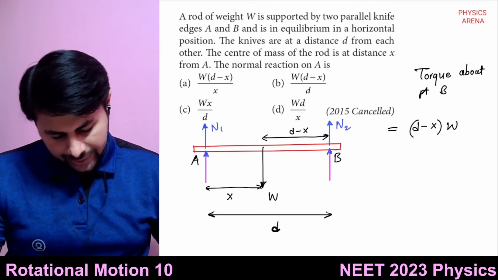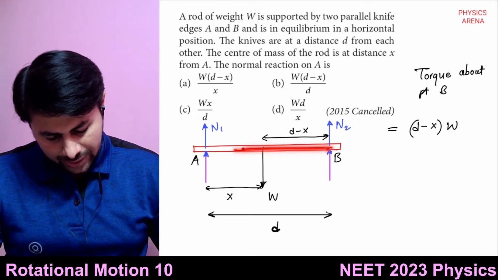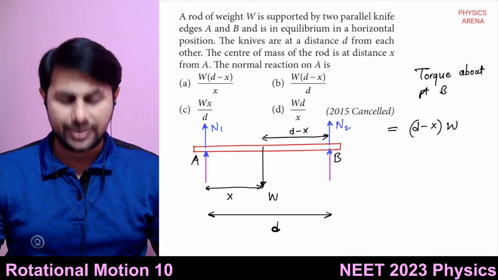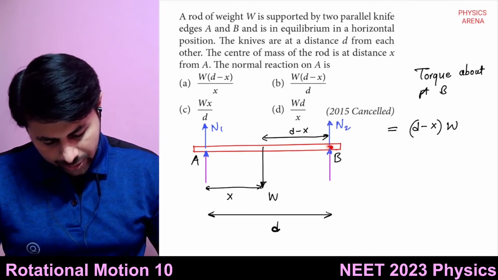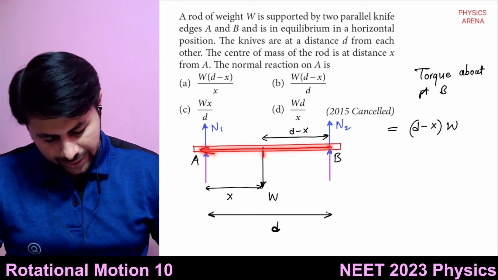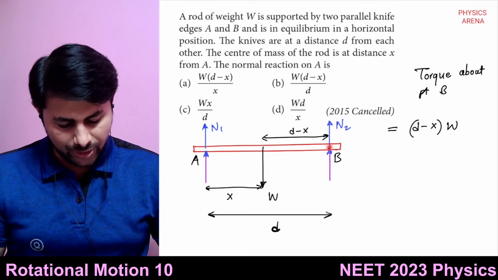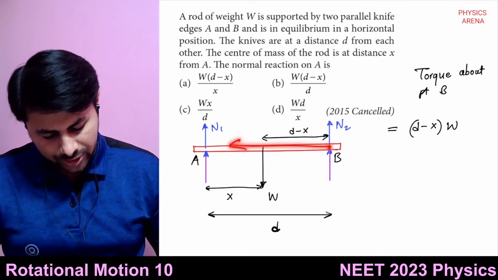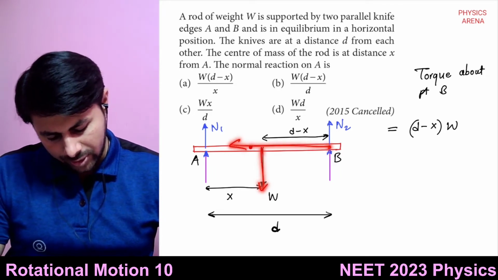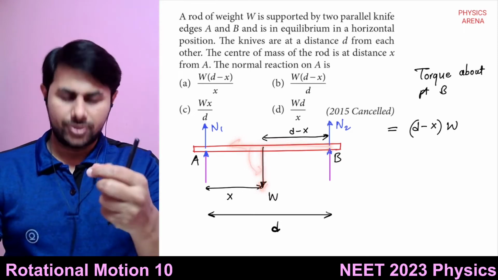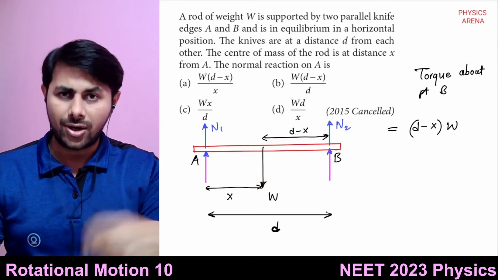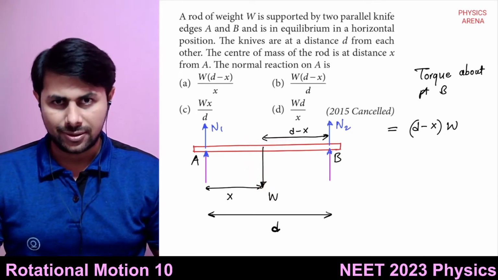And this rotation, you can see, is in which sense? W is on the left side of this point B. This is the position vector, this is W, so R cross F. So this W will rotate the rod in the anti-clockwise sense.